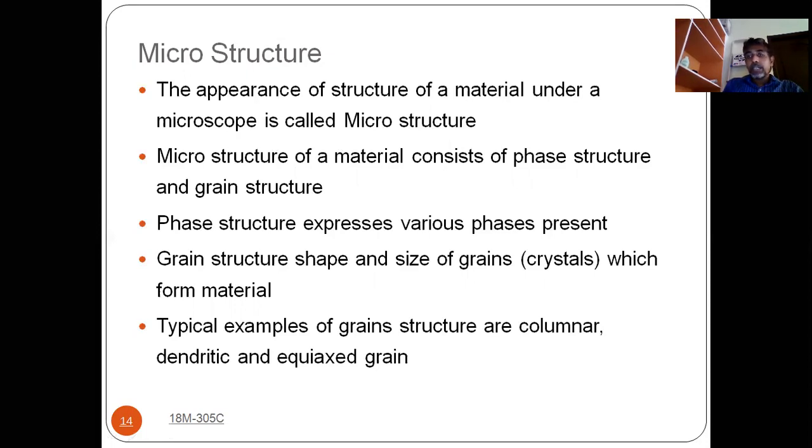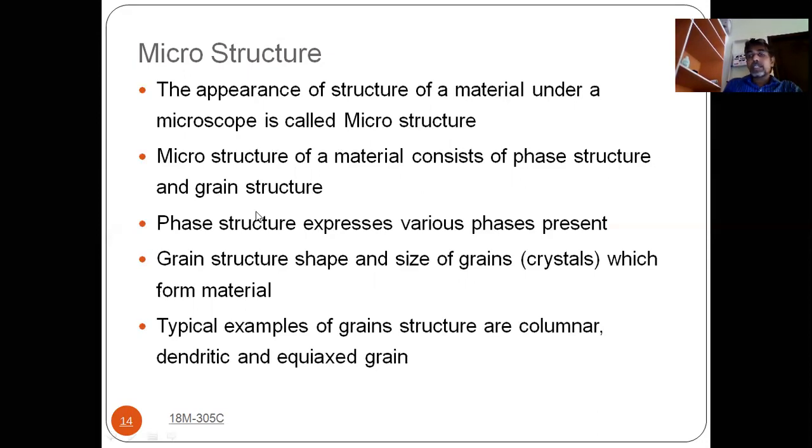If you want to study a material, you keep that material under the microscope and study it. That type of structure is known as microstructure. The microstructure of a material consists of phase structure and grain structure. You have two: one is the phase structure and one is the grain structure. What is meant by phase structure? How many phases are there?